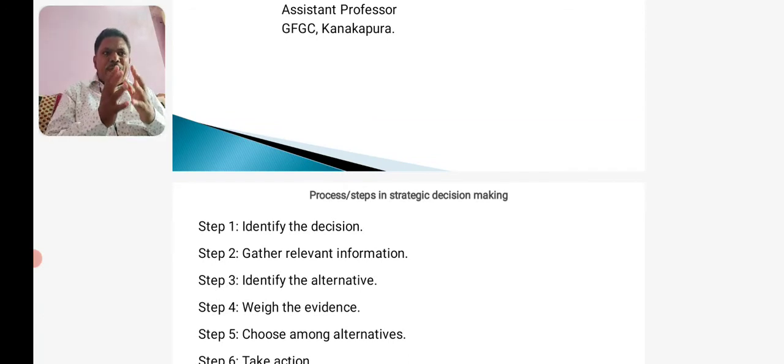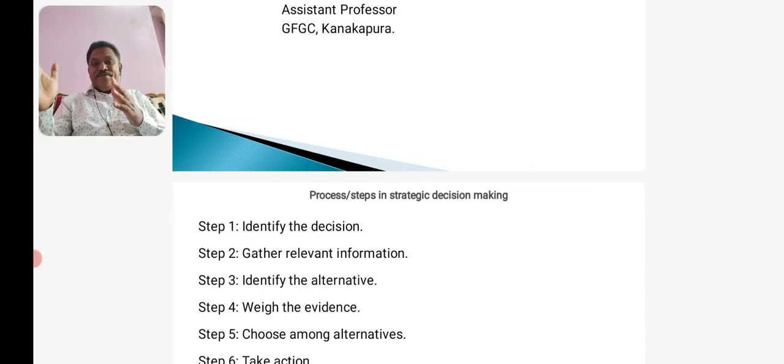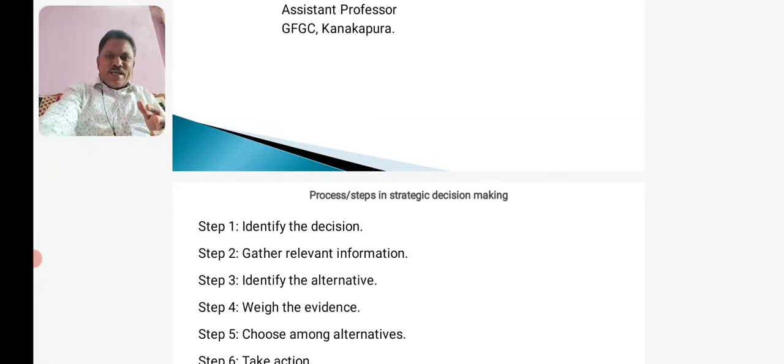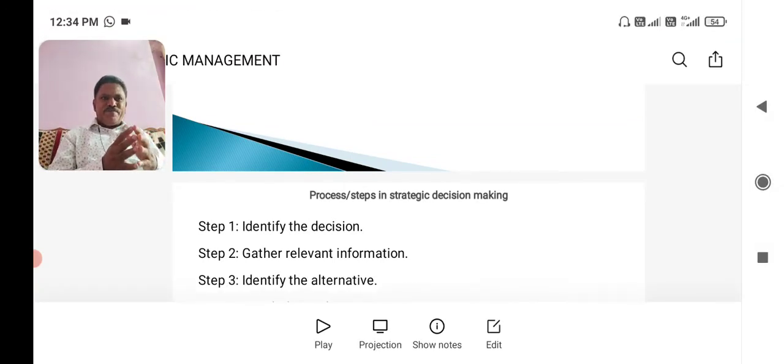Here we just have to imagine what it would be like if you carried out each of the alternatives to the end. Individually we are weighing the alternatives. If we carry them out till the end, what is the result that they are going to fetch? What is the result that they are going to give us? Evaluate whether the need identified in step 1, the problem identified, the decision identified in step 1 would be met or resolved through the use of each alternative or not.